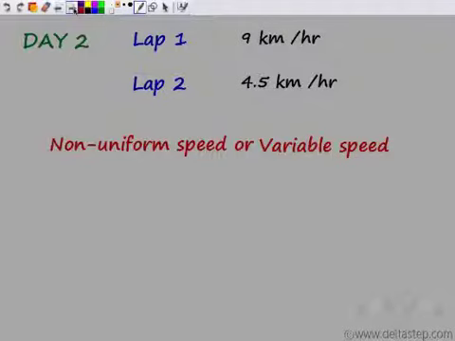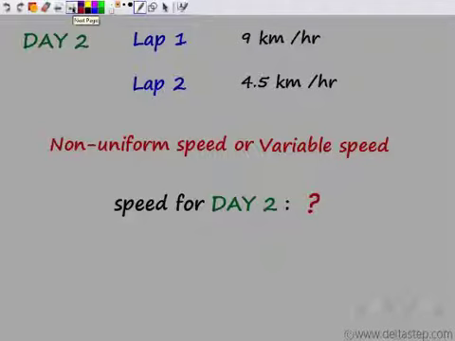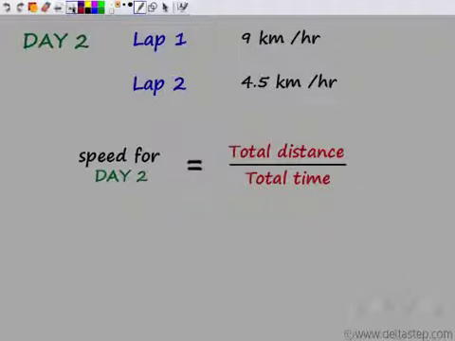Now, when the speed is non-uniform or variable, what is the speed for day 2? That is the question. How do I find the speed for day 2? Is it 9 or is it 4.5? Well, to find speed, let's stick to the basic formula, that is distance by time. Speed for day 2 would be total distance by total time.